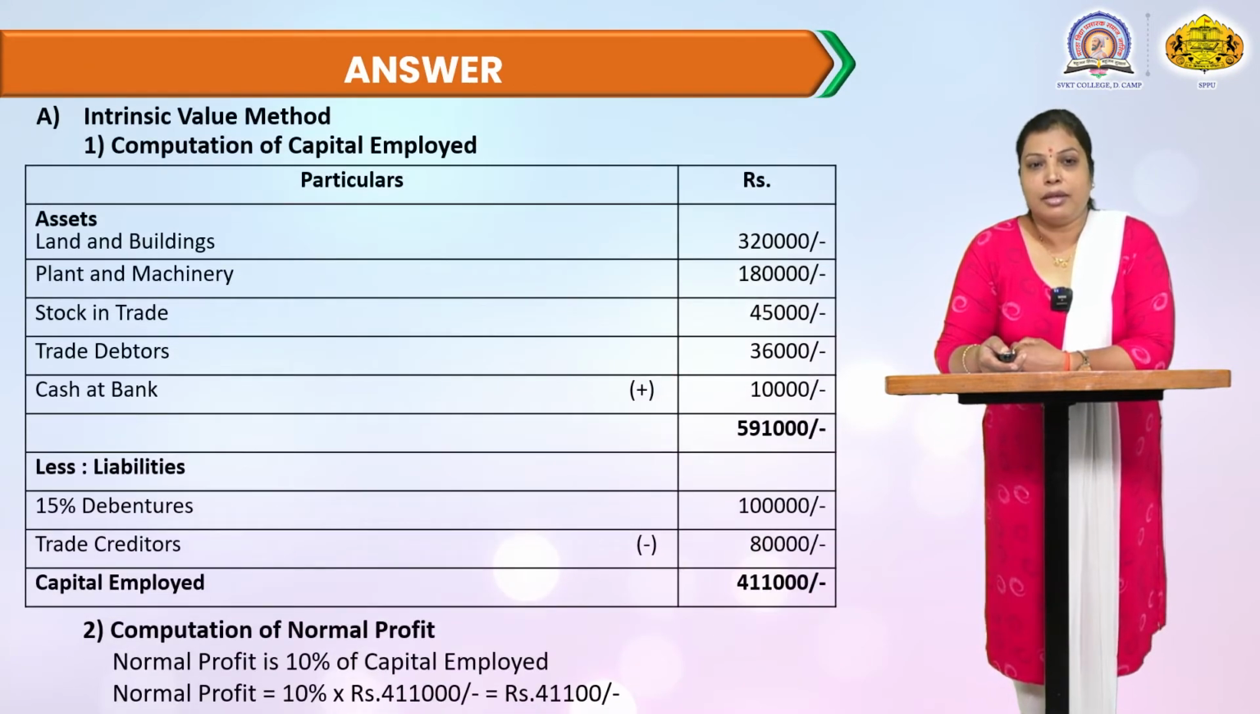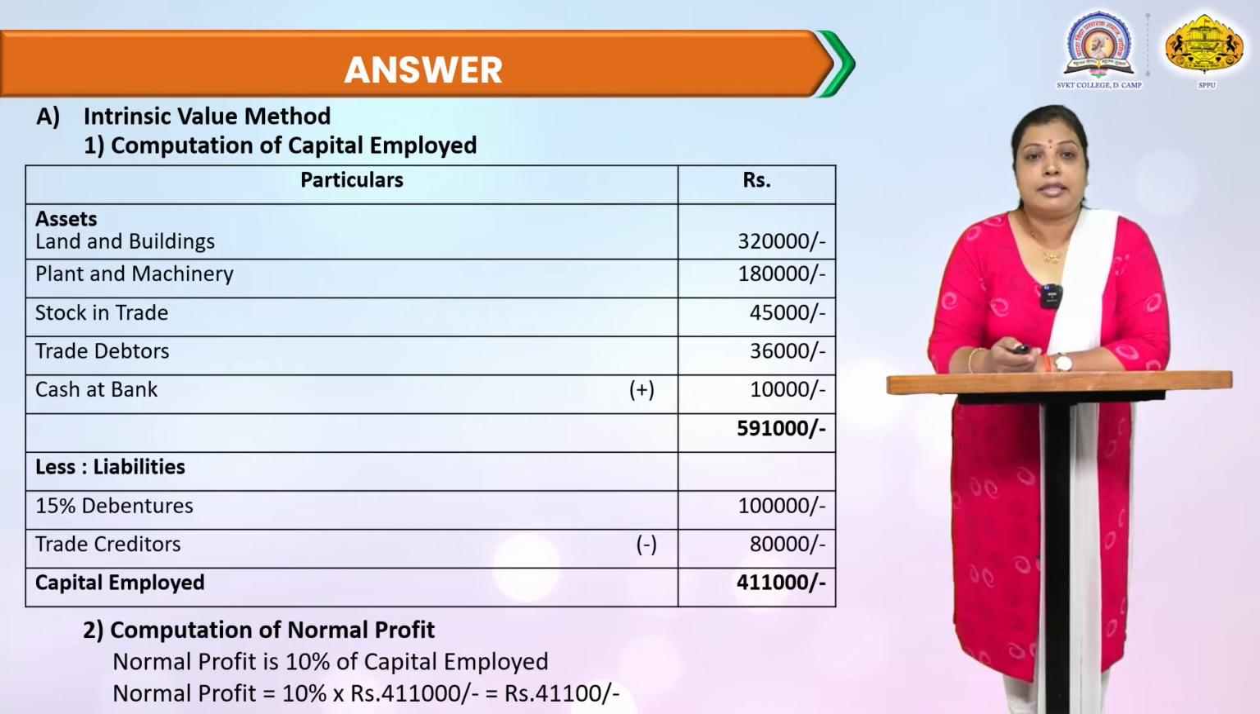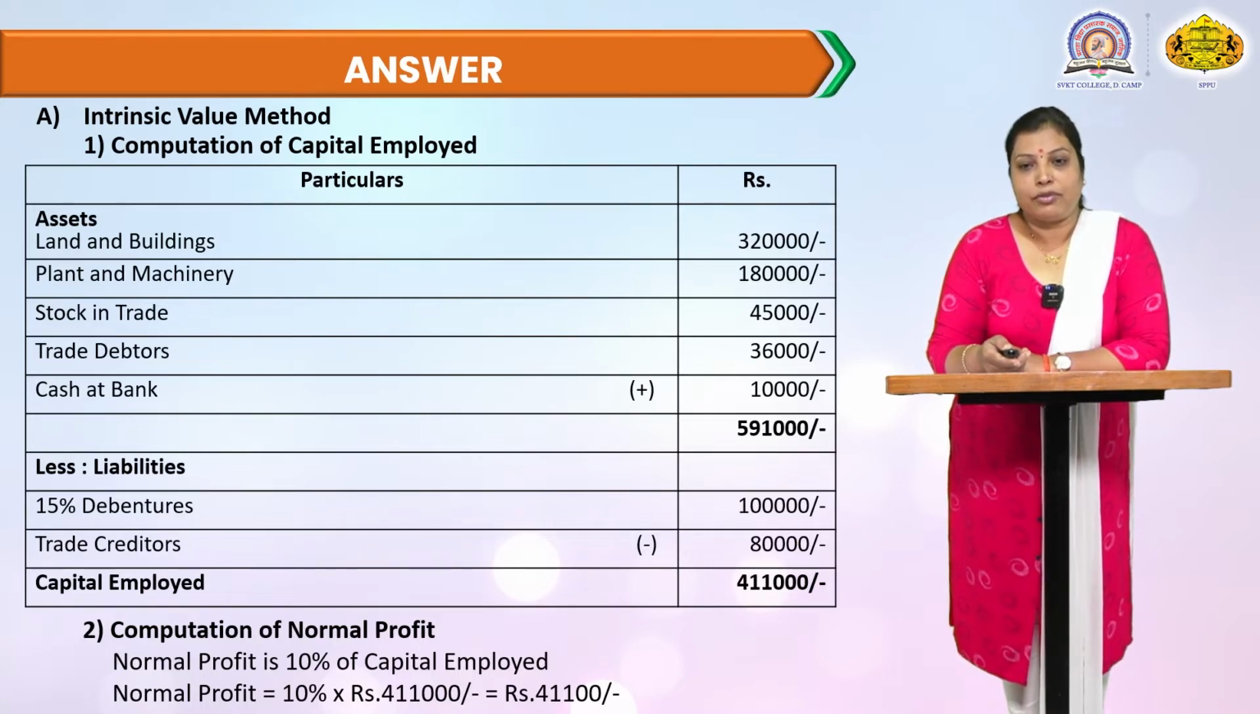This is the answer. The first method is the net asset method, that is the intrinsic value method. The first point is the computation of capital employed. The assets realized are taken here: land and building 3,20,000, plant and machinery 1,80,000, stock in trade 45,000, trade debtors 36,000 and cash at bank 10,000. Here we can't consider the preliminary expenses because this is a fictitious asset.